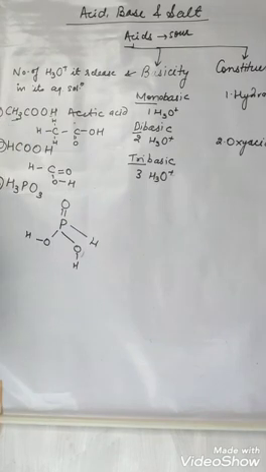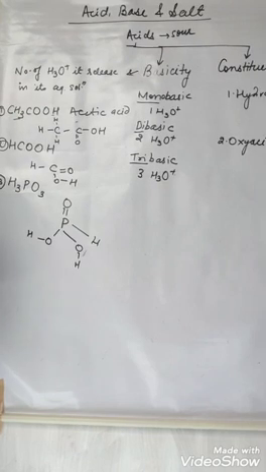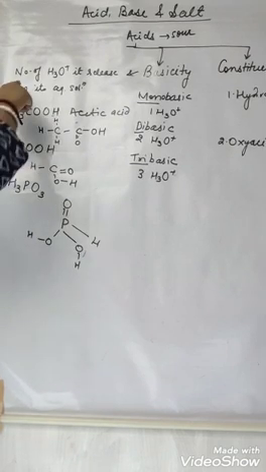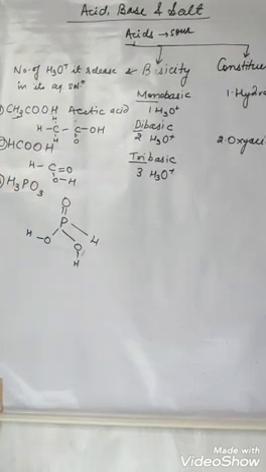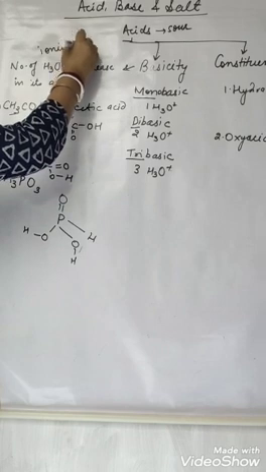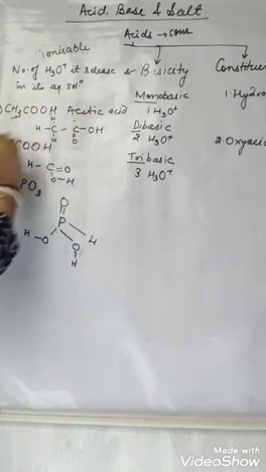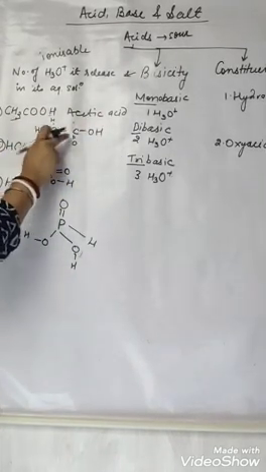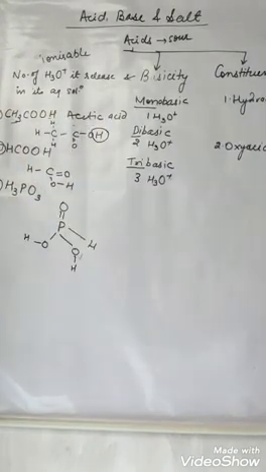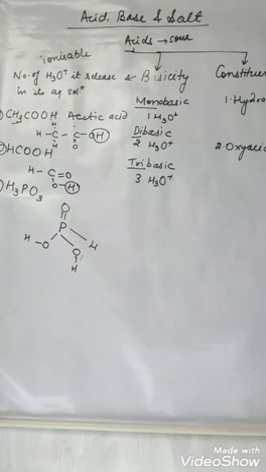How many hydrogens does it have? Four. So it must be polybasic or tetrabasic, but it is monobasic. Why is it monobasic? What is basicity? Basicity depends on the number of hydronium ions it releases in a solution. It depends on the number of ionizable hydrogens, meaning those that can ionize. The hydrogen attached to oxygen is ionizable here. Hydrogen attached only to oxygen is ionizable. Here only one hydrogen is attached to oxygen, that is why only one is ionizable.